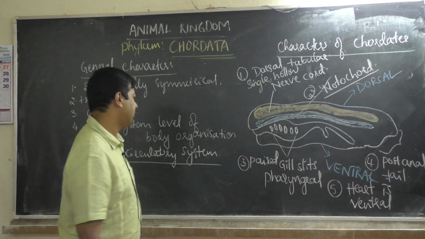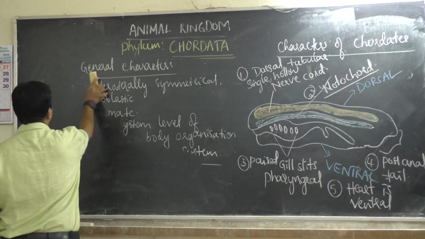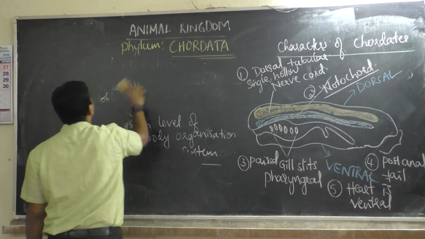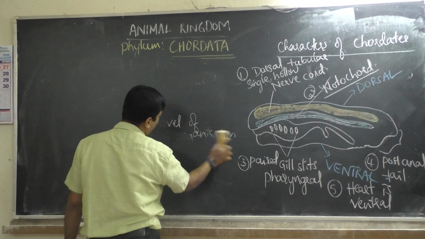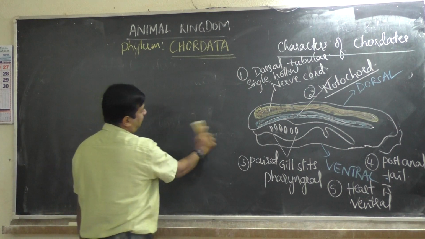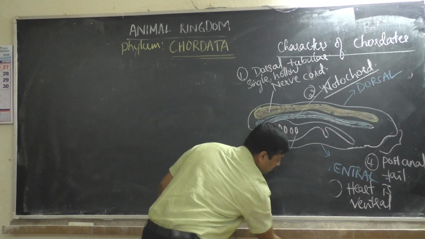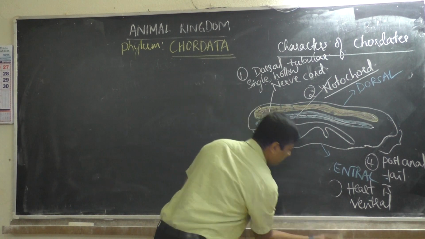So today let us see the classification of phylum Chordata. How many subphyla are there under Chordata? Already you know this, because in the last class while discussing Hemichordata I mentioned it.